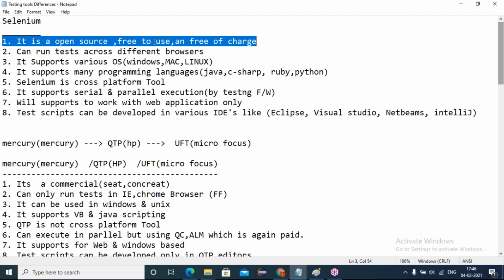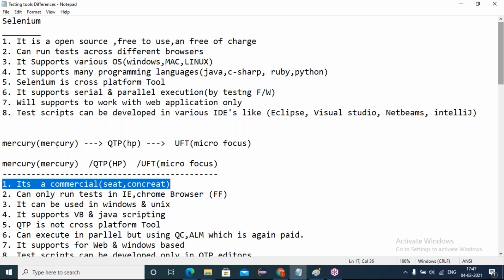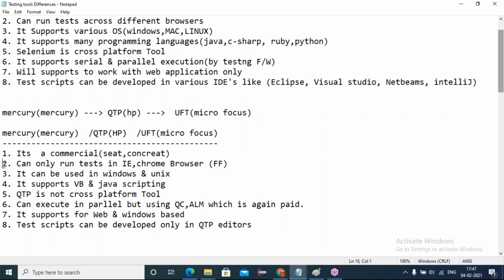Even Java is free. Download Java, install Java, download Selenium, configure Selenium, and develop your automation scripts. Hadoop is the same process: download Java, install Java, download the Hadoop jar files, configure them and develop Hadoop projects. This is how we develop Selenium automation scripts. It's entirely free. But QTP is licensed software. And coming to the second point, QTP can only run tests in IE and Chrome browsers.